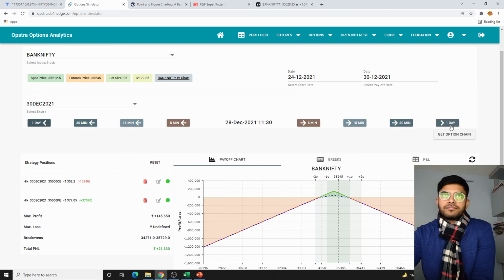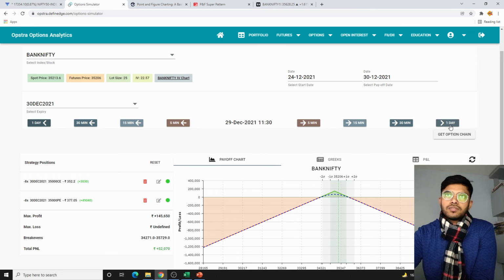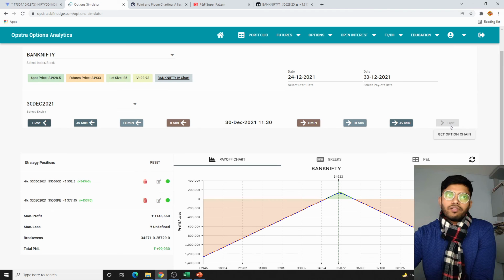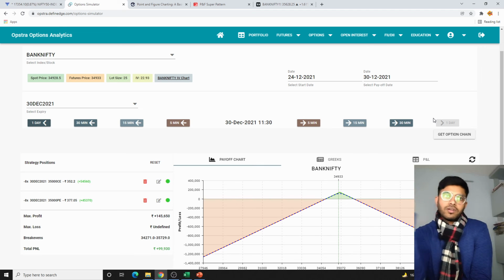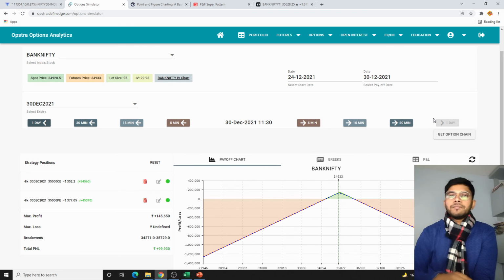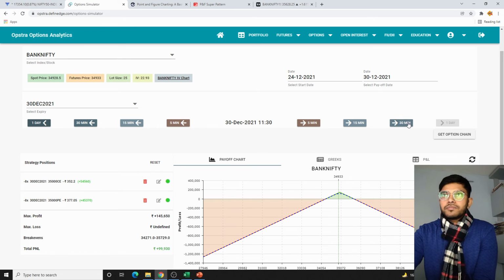So till 28th also quite comfortable. Only 2 days are left. Now the Bank Nifty is hovering around the levels where we have defined. Now if 1 lakh is the profit on the expiry day around 11:30, you cannot slide this profit below 70,000. 70,000 is the bargain point for which you have to decide upon the take it or leave it deal. Okay, so 12 o'clock,